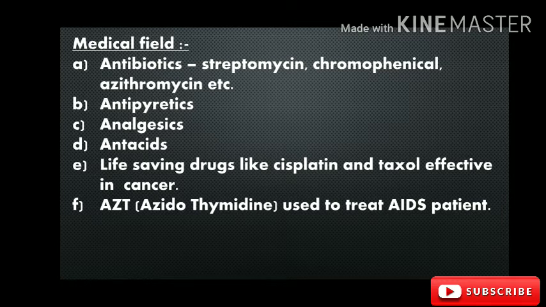The next one is antipyretics. These are the drugs which are used to reduce fever and body temperature. For example, paracetamol is a medicine used to reduce fever or body temperature. It is also a product of chemistry. Next one, analgesics. These are the drugs to reduce pain. Antacids. These are the medicines which are used to reduce the acidity of our stomach.